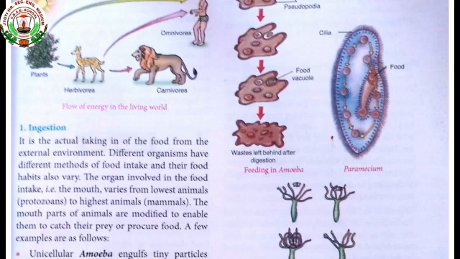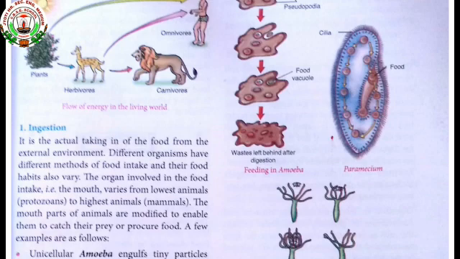Unicellular organism amoeba engulfs tiny particles of food by surrounding it with false feet or pseudopodia. The pseudopodia then join together to form a small cavity, a food vacuole.